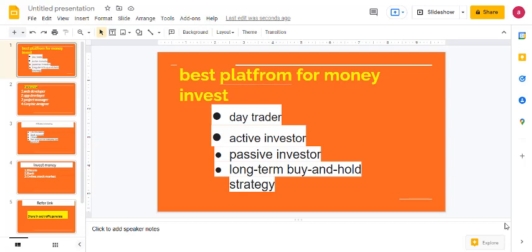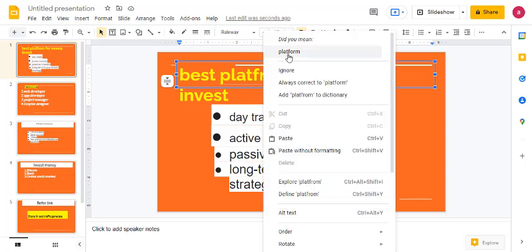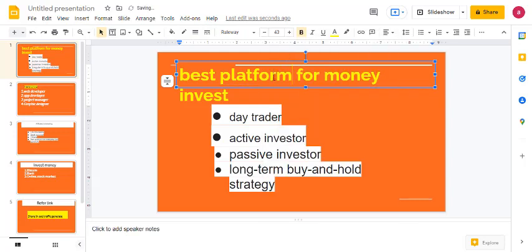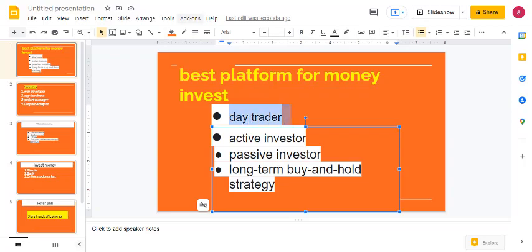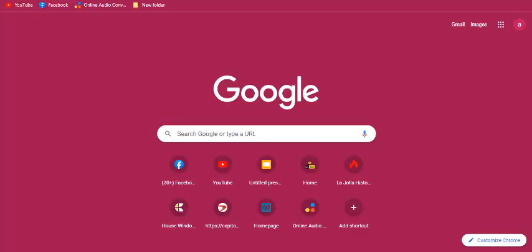Today we will discuss the best platform to invest money. You have a lot of trading websites, for Bitcoin and so on, where you buy short term and sell long term. With more types of business you can earn money easily. First, you can be a day trader, or just search for a trader.